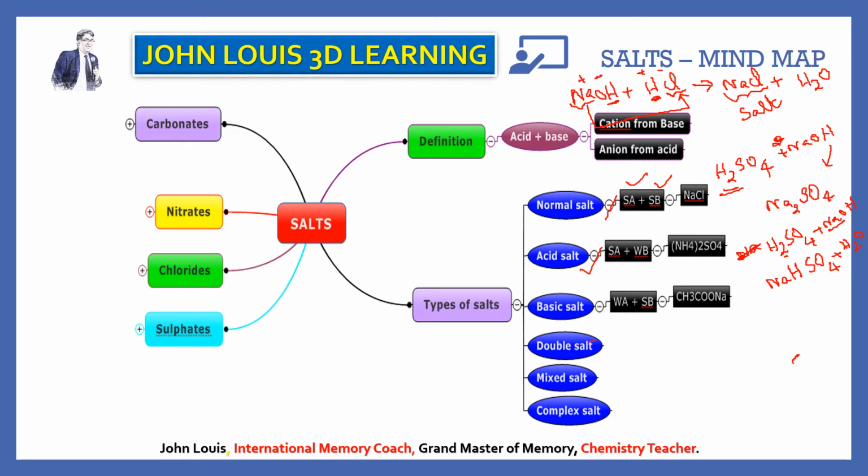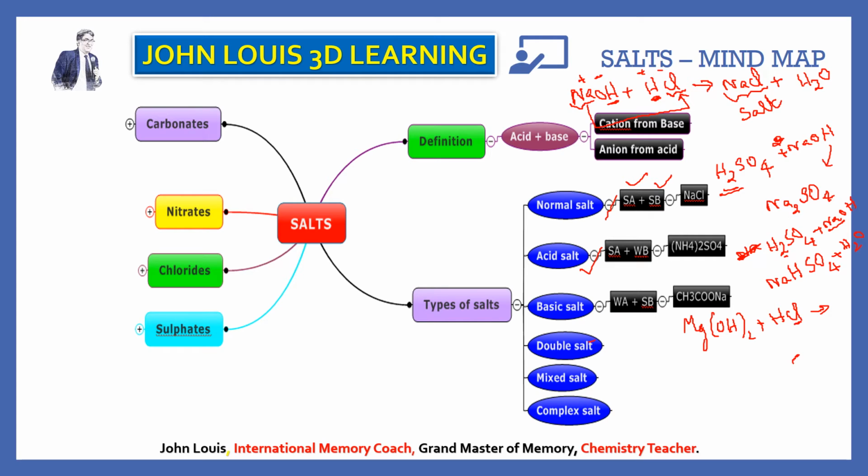The next type is basic salt. What is meant by a basic salt? Basic salts are formed by the partial replacement of the hydroxyl groups of a di- or triacidic base by an acid radical. For example, let us take magnesium hydroxide and hydrochloric acid. What is the formula of magnesium hydroxide? Mg(OH)2, then hydrochloric acid. So here 2 OH groups are there.